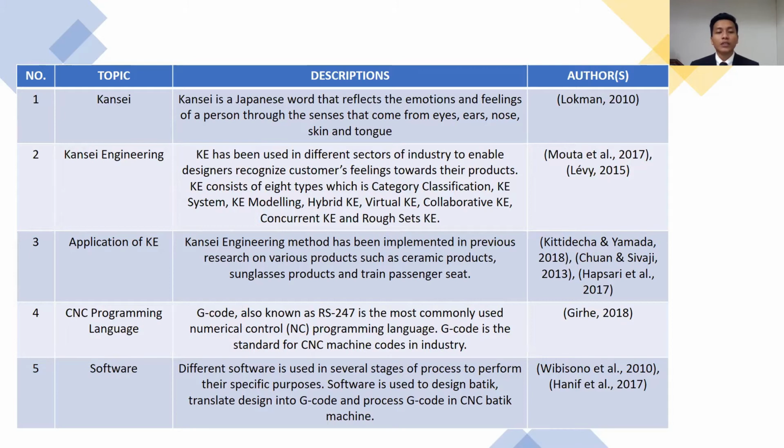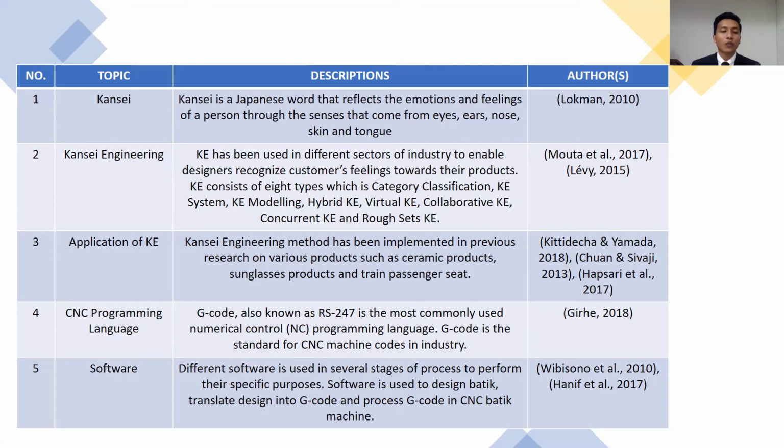G-code is the CNC programming language that we use in this research. G-code is also known as RS-274 and it is the most commonly used NC programming language. G-code is the standard for CNC machine code in industry.